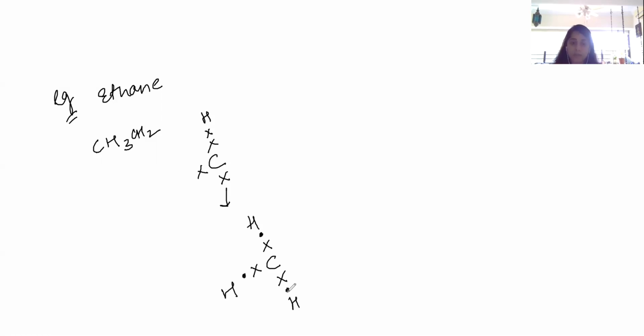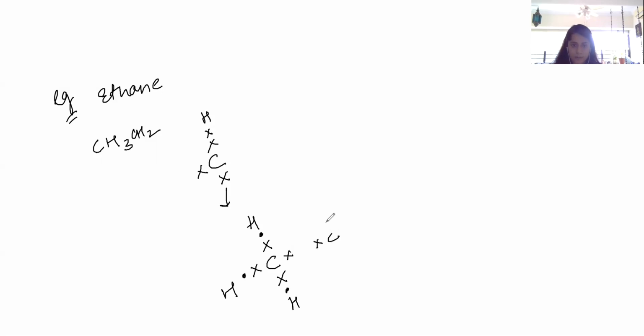Its chemical formula is CH3CH3. Here, if we are going to represent by a cross, we might get confused whether it's of C or whether it's of H. So, a better way to write is to use a dot for H, which will tell us that these electrons are represented by different atoms.